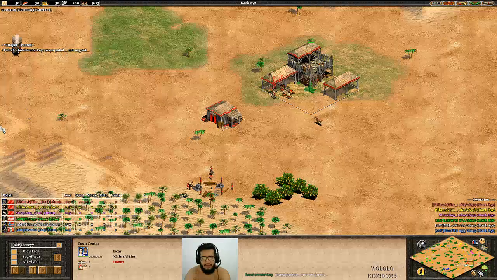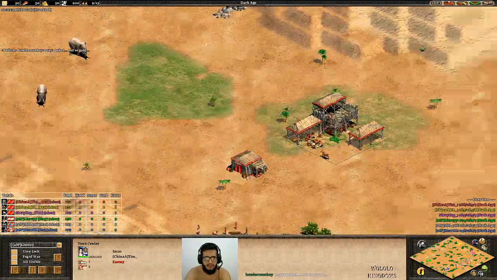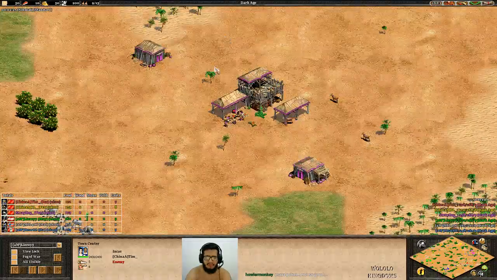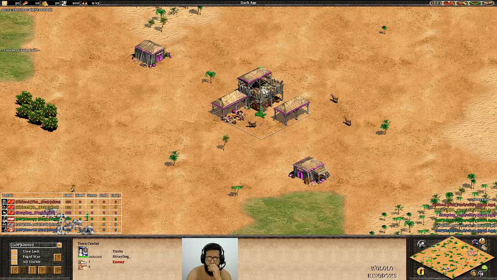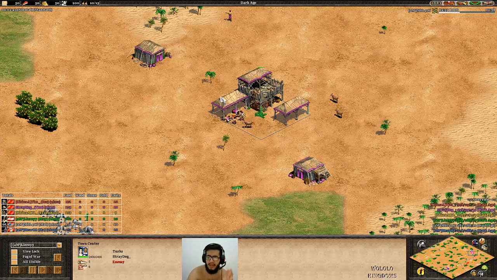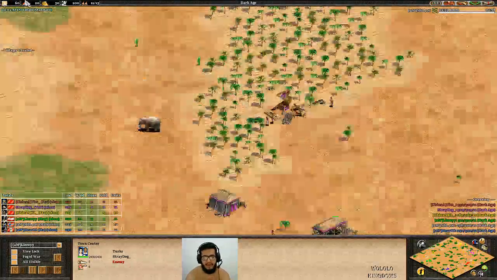And here on the back we have Incas 14, a strong civilization for pushes and castaway play, a really complete civilization. This will be hard. Turks for Straydog. I can see Turks being used more like a horse civilization and not a gunpowder one. So forget the Janissaries here. Let's focus, for example, on light cavs and knights, and since it's Arabia, I would rather use heavy cav archers in the Imperial Age than using Janissaries. So I expect the Turks here to play like the Huns, with cavalry and cavalry archers.